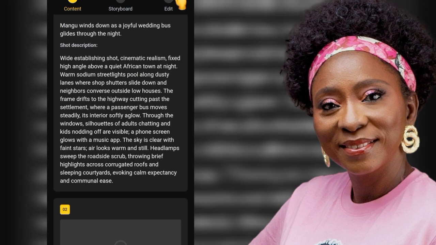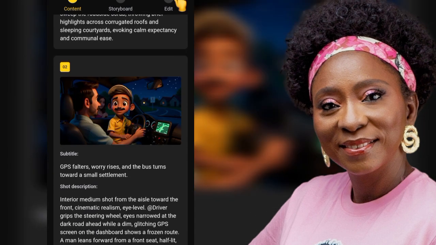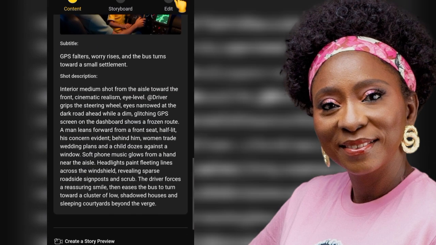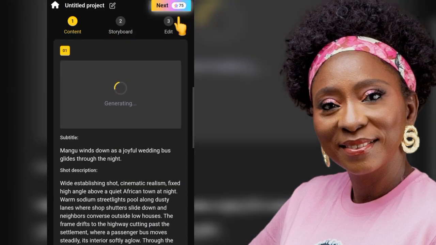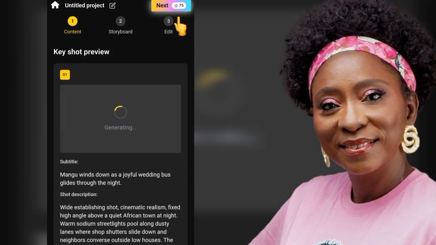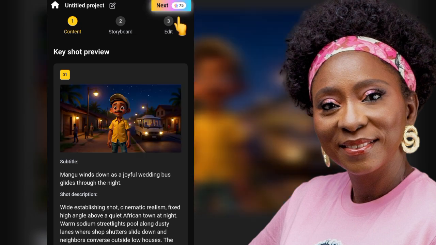So it's still generating and coming up with all the other stuff. Oh, this is where the thing is. We will definitely might have to do some regenerations because I'm seeing that it's not African. Okay, let's see what's gonna happen here. Let's wait for the second one. I hope we won't have to spend so many coins trying to regenerate. Well, we are still watching. Let's see how this goes.